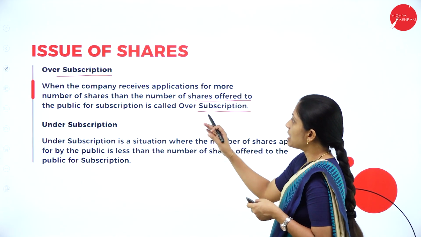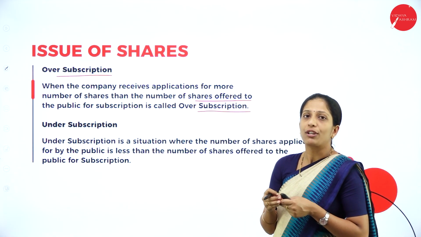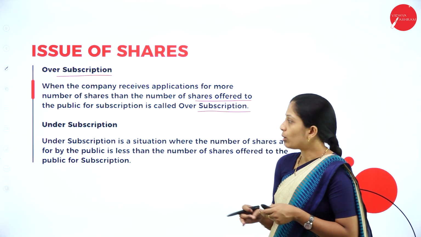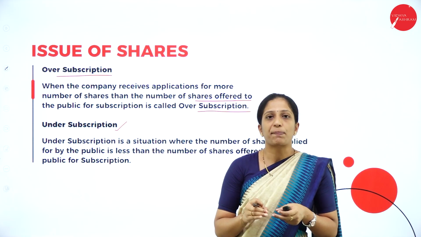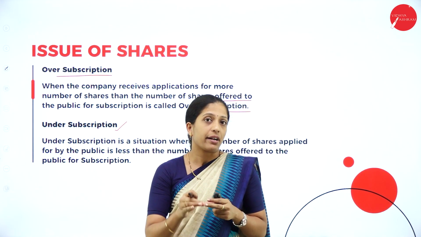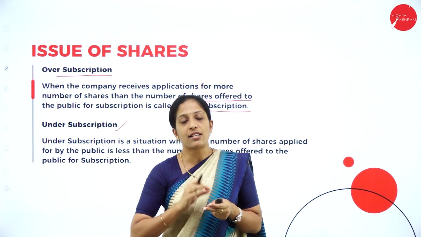So when the company receives applications for more shares than the number of shares offered to the public, it is called what? Over subscription. In the same way, under subscription. So under subscription means what? We want 100 shares, but only 80 shares have been purchased. That is known as what?